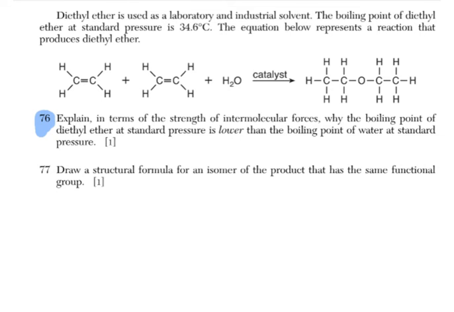Explain in terms of the strengths of intermolecular forces why the boiling point of diethyl ether at standard pressure is lower than the boiling point of water at standard pressure. Well, we know that boiling point depends on vapor pressure produced by the substance. So if the substance has strong intermolecular forces, a strong force of attraction between molecules, that particular substance does not create a lot of vapor pressure and its boiling point is pretty high.